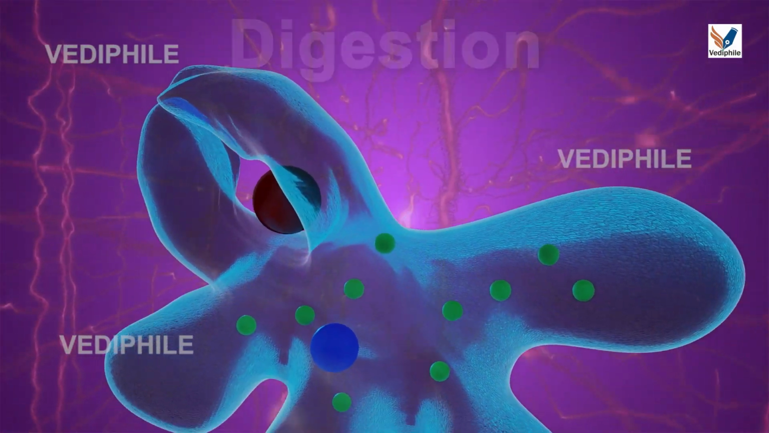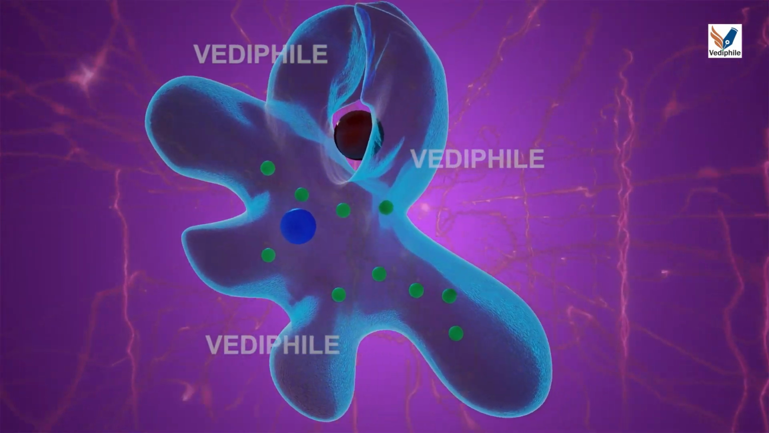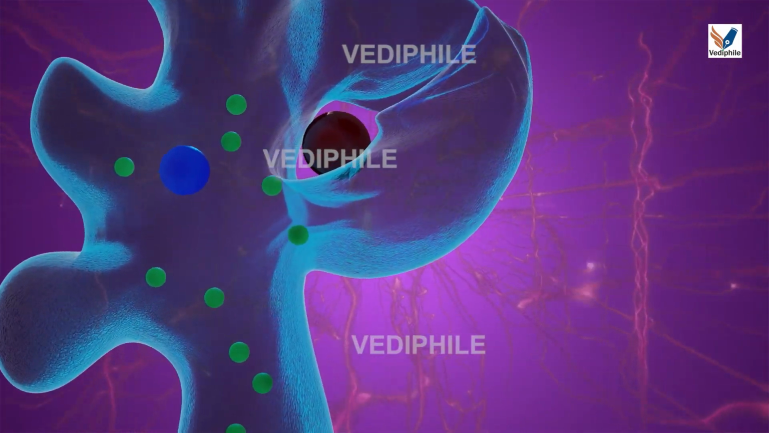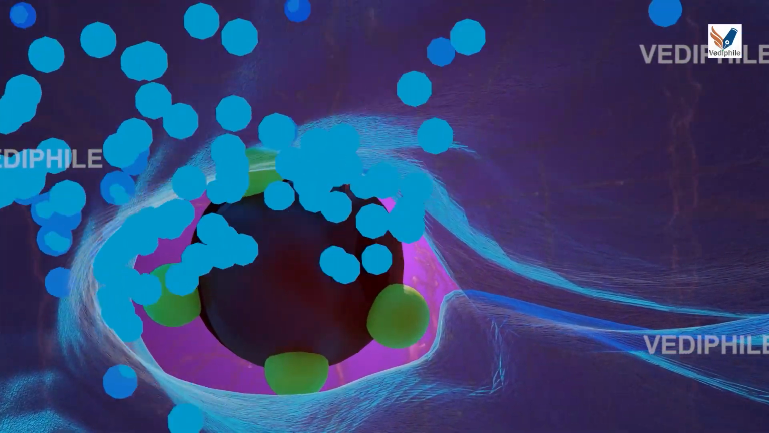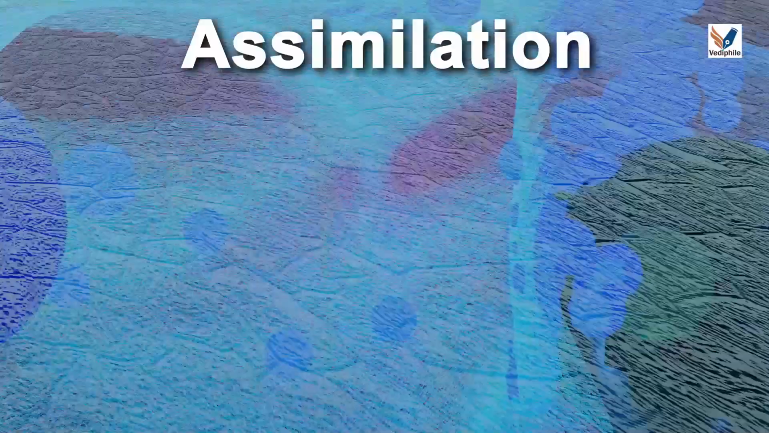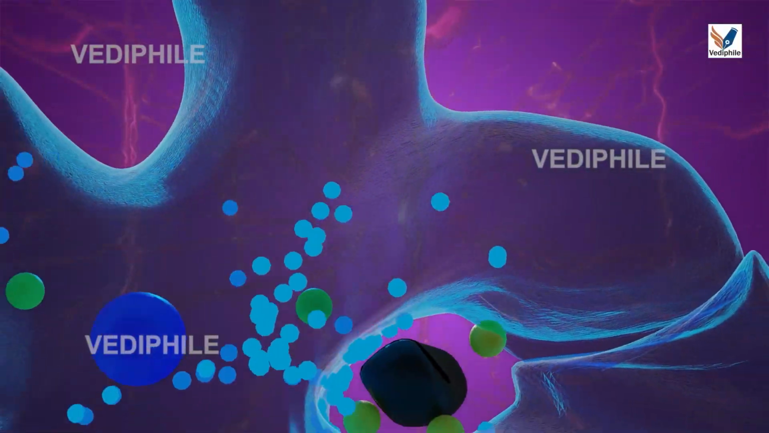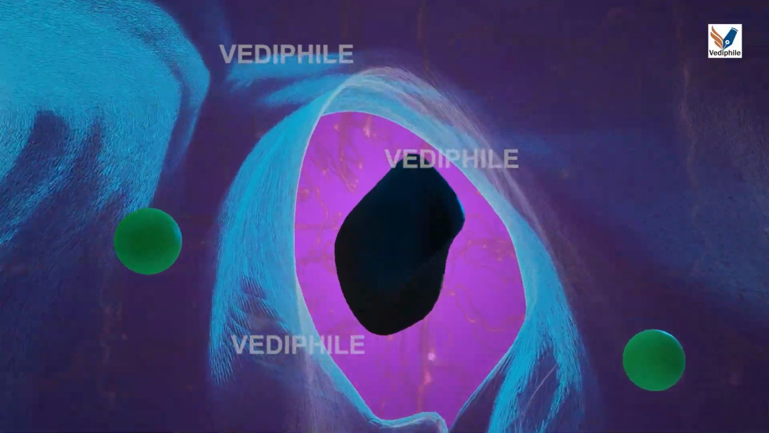Digestion. It is the process of breaking the insoluble and large food molecules into soluble and minute molecules, and nutrients are absorbed. Assimilation. It is the process of obtaining energy from the absorbed food molecules.